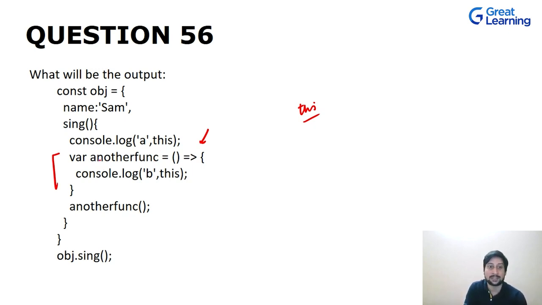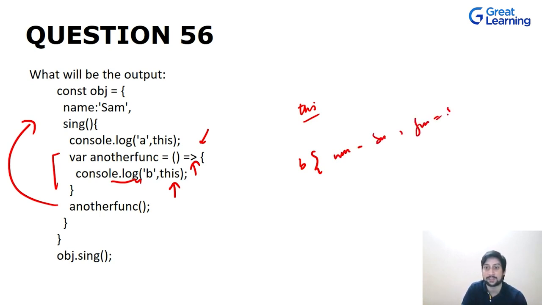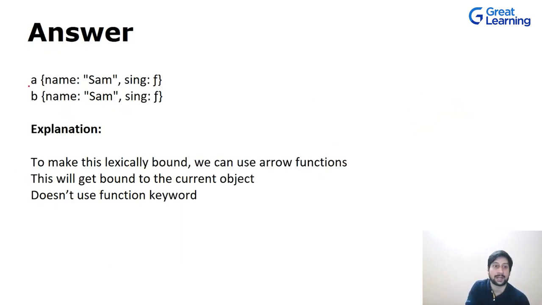Now in this case, as you can see, we have another function, which is a function expression, and this is an arrow function, and in this we are printing B and this. This time around, this refers to the current object. So this function will give you the name, which is Sam, and then this function, sing. This will be bound to this object. That is why you get the expected output.